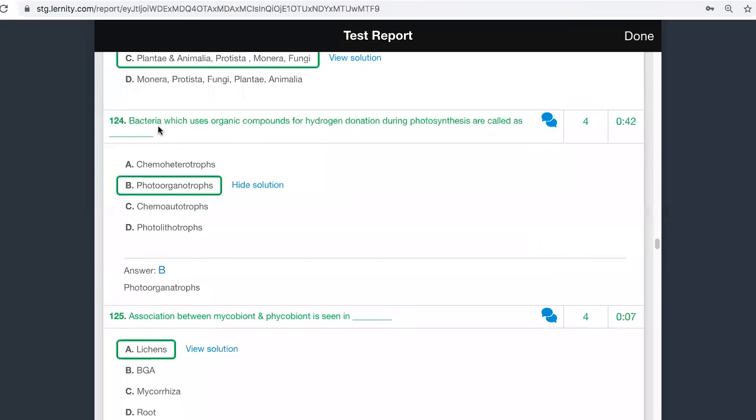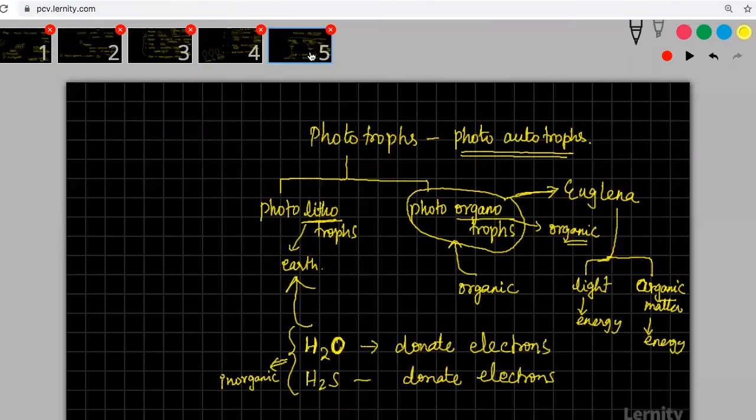Breaking of water is known as photolysis. Yes, it is known as photolysis. Photo means light, lysis means breaking down. Using light, water is broken down. That is called photolysis. In photosynthesis, what will happen? This water will be broken down into protons and O minus.